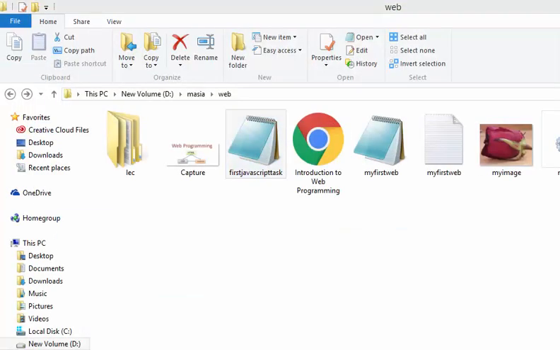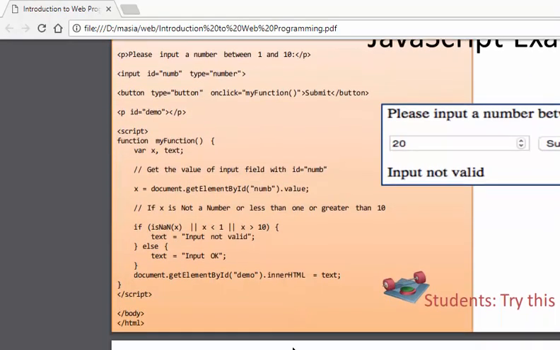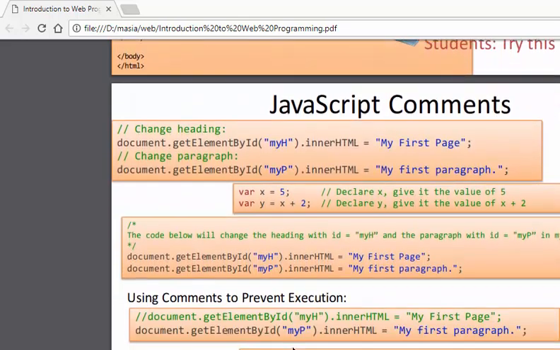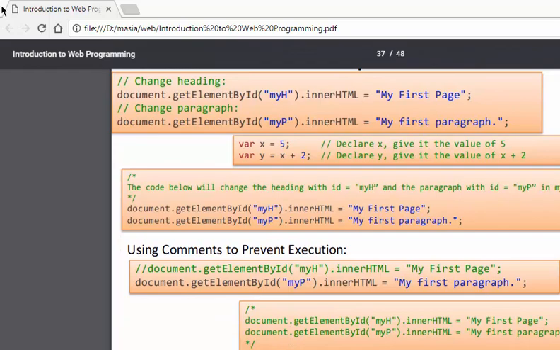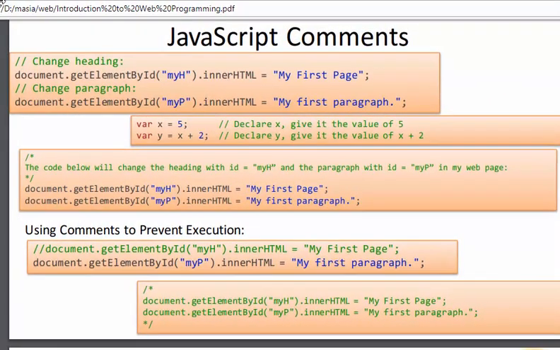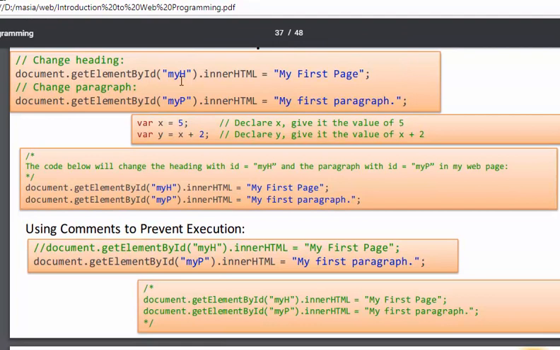So now let's come back to the next example. Here are a few things available. You can try them yourself and see what is going on. These are the JavaScript commands. If you want to change the heading, you use document.getElementById, put the h1 id, then dot innerHTML and change this my first page or whatever. If you want to change the paragraph, just put the id there and say dot innerHTML and my first paragraph. So this value is passed to this and the thing is changed.